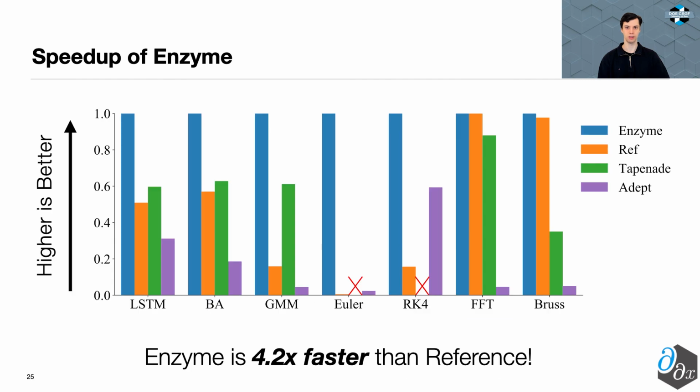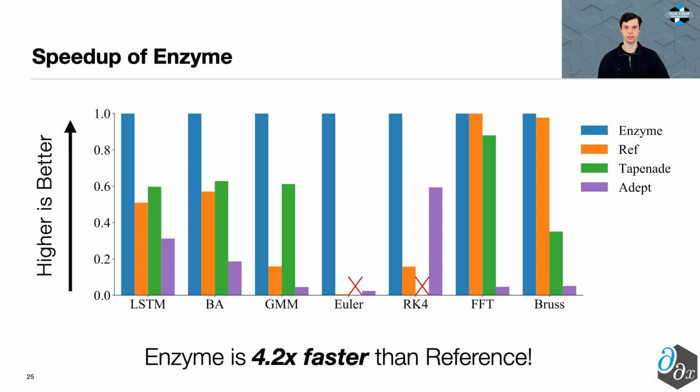Here we plot the speedup of all the tools, with the value of 1 being the fastest. We find that Enzyme is 4.2 times faster than ref on average, and at least as fast as all other tools. Looking at the differences between Enzyme and ref, we see that most programs have a sizable speedup for Enzyme. The last 2 tests, FFT and Brussels Radar, were already highly optimized before LLVM, making the Enzyme and ref pipelines equivalent. From here, we can also evaluate how Enzyme compares with existing tools. Looking at the LSTM and bundle analysis tests, we see that Topinot's performance is similar to the reference. This implies that Enzyme speedup over Topinot in those benchmarks comes from its ability to run optimizations first.